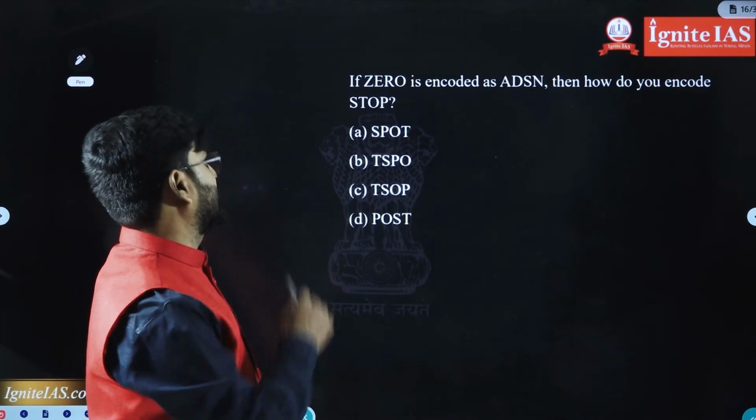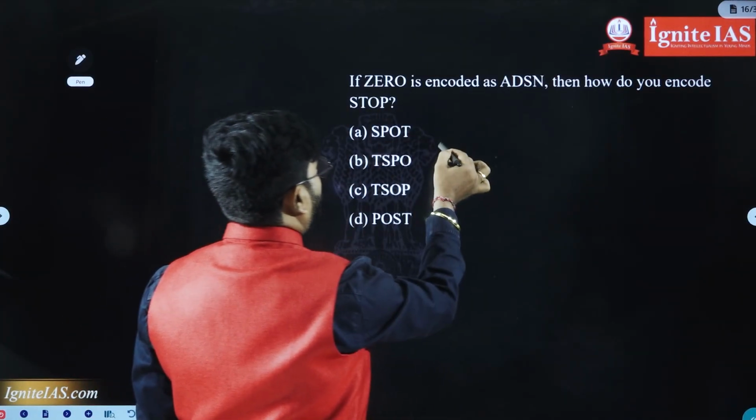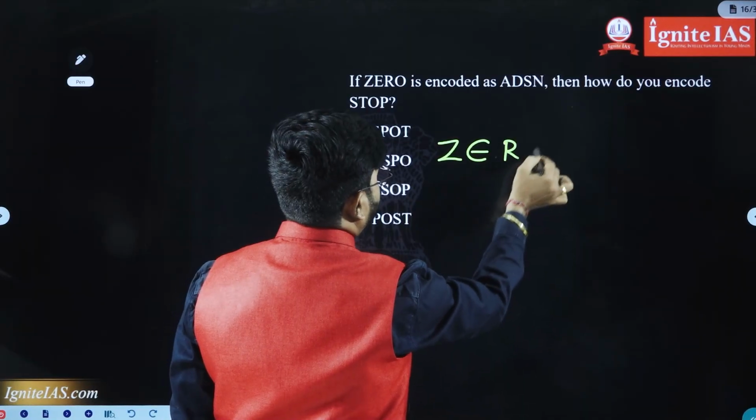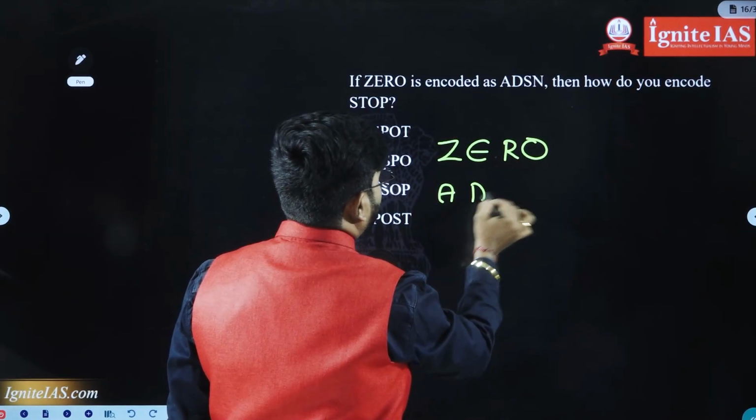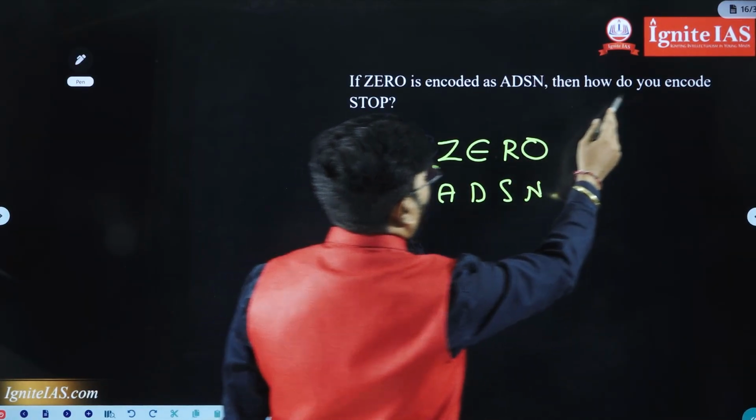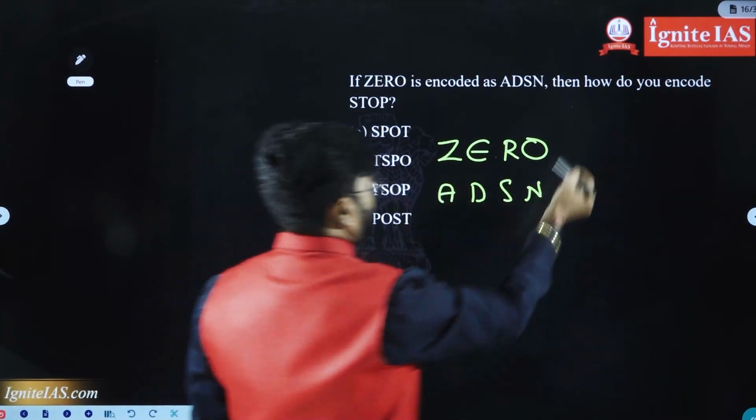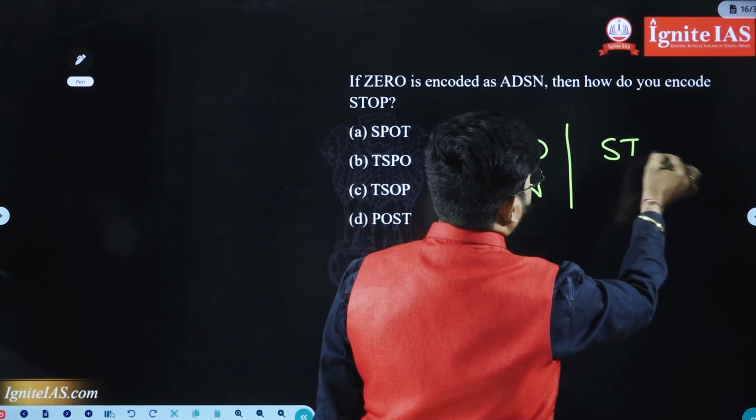Now let us move to the next question, which was asked in UPSC CSAT 2026. The question is from coding-decoding. ZERO is coded as ADSN. Then how do you encode STOP? How do you encode STOP?